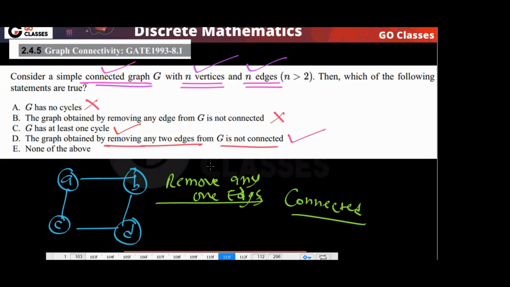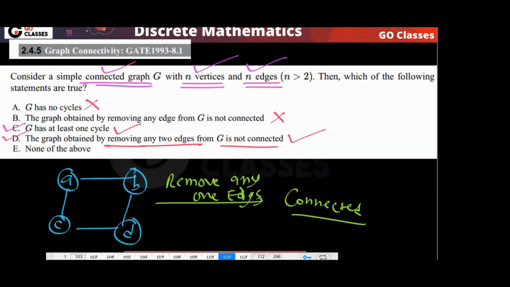If you remove one edge, then it can be connected. But if you remove any two edges, then you have n vertices and n minus 2 edges, so it cannot be connected. So G has at least one cycle is also true. Both these statements are true, option C and option D.